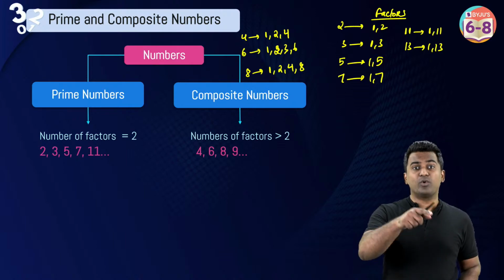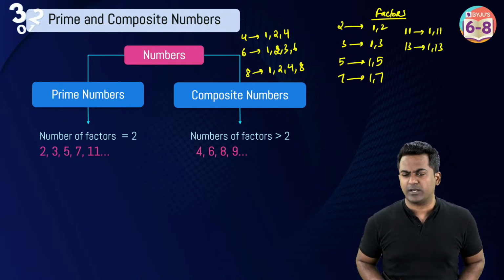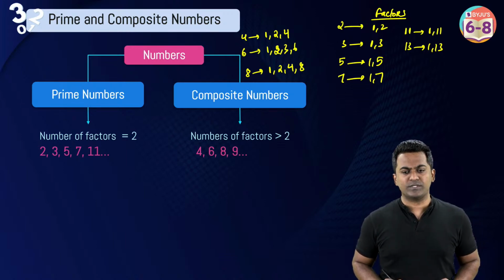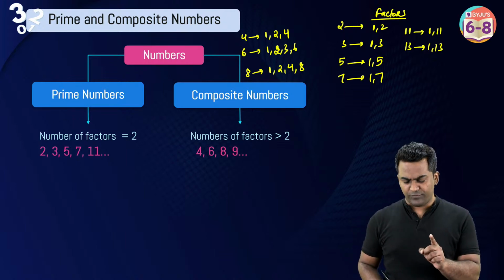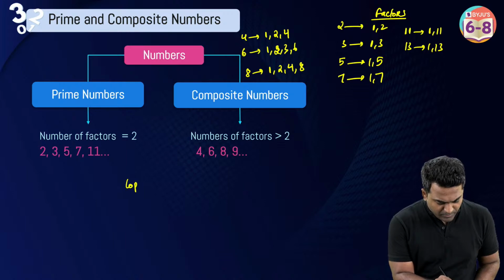Now, I'm sure you've understood the definition of what prime numbers are and what composite numbers are. Now, I'm going to answer your question. I believe who asked that question? It was Dhruvi, right? Dhruvi, what was your first question? Your first question was what? Co-prime numbers, right? Co-prime numbers.